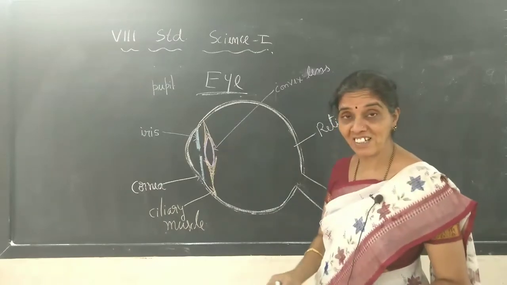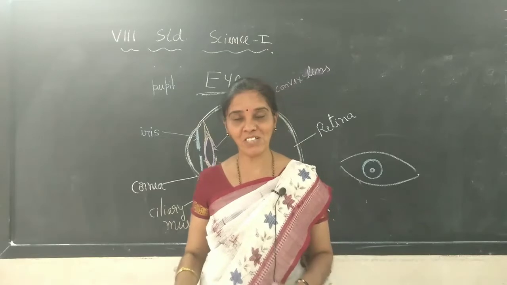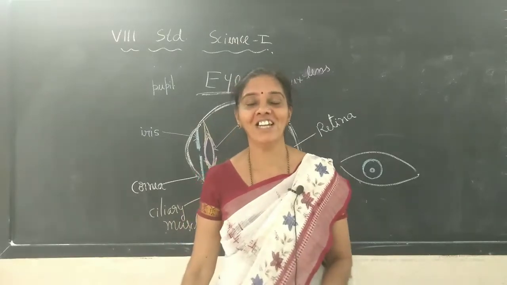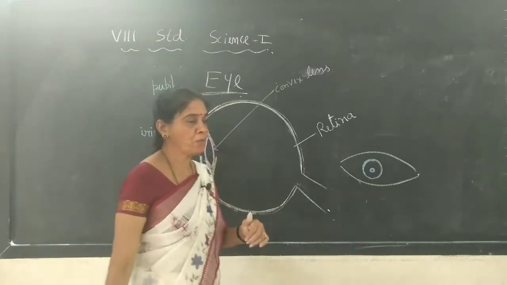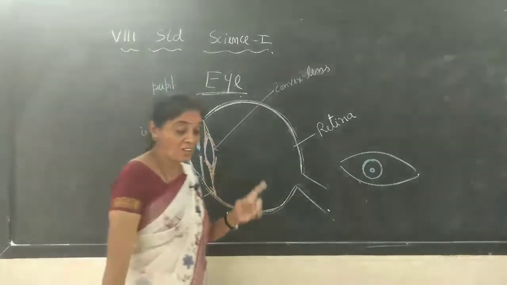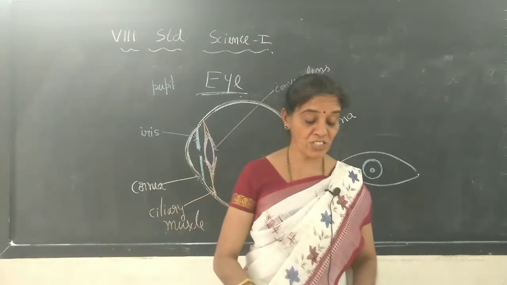It is a screen. You can call it a screen, because it is where the image will fall. It is a screen of the eye where image formation takes place. Image is formed by this convex lens. You have seen the cameraman doing focusing.